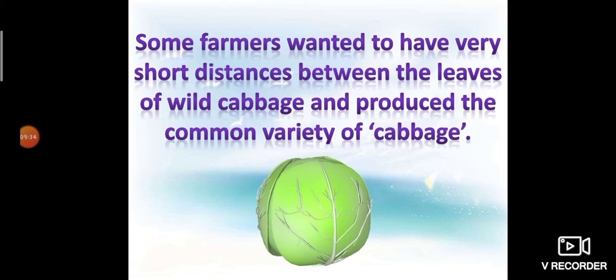Some farmers wanted a very short distance between the leaves of wild cabbage, so they produced the common variety of cabbage. By applying that idea in the wild cabbage, we obtain the cabbage which we use in our cooking and have in salads. That is the cabbage.